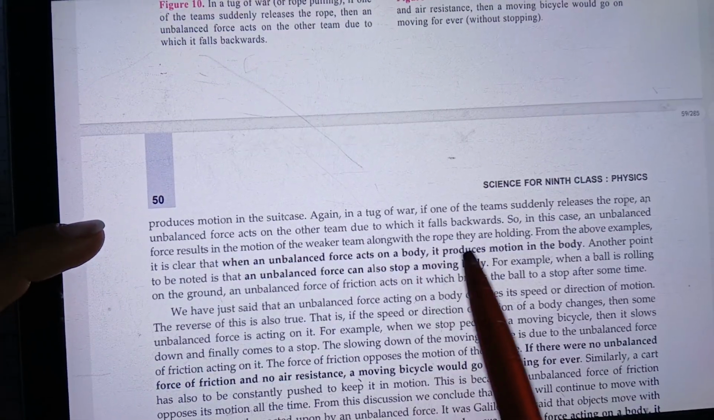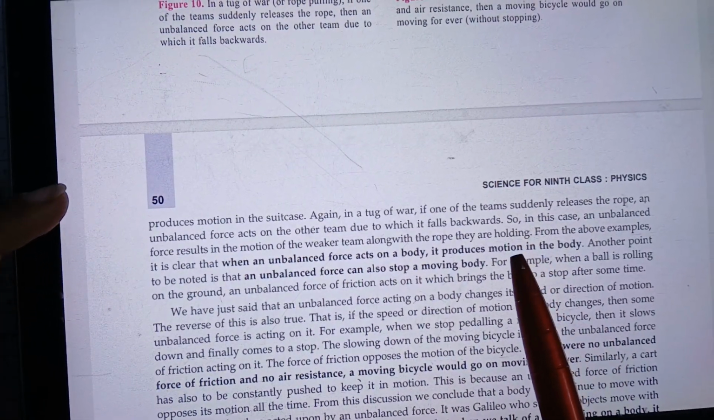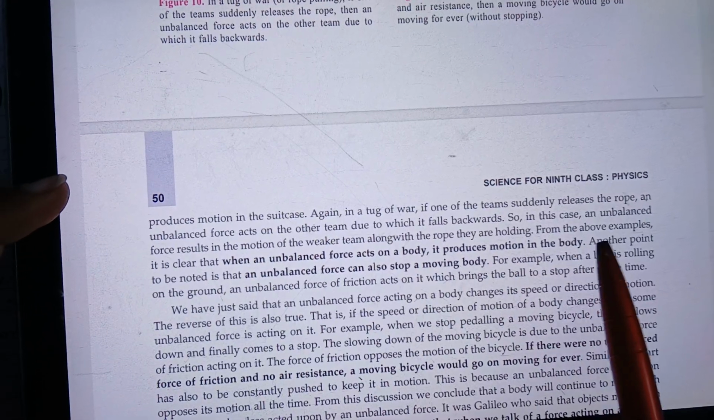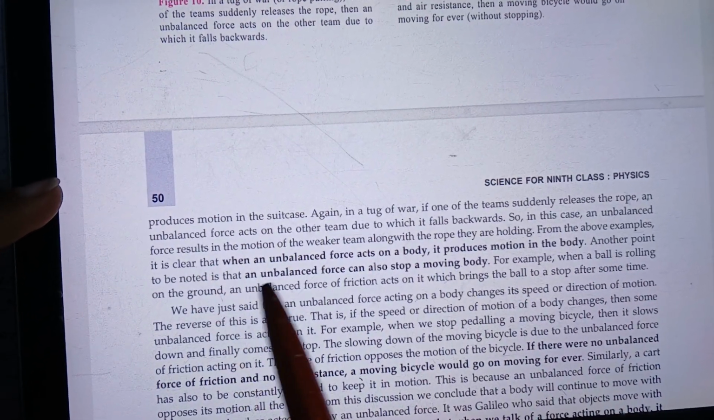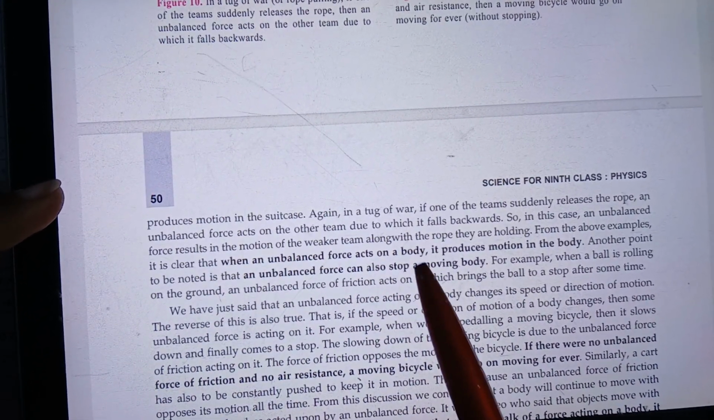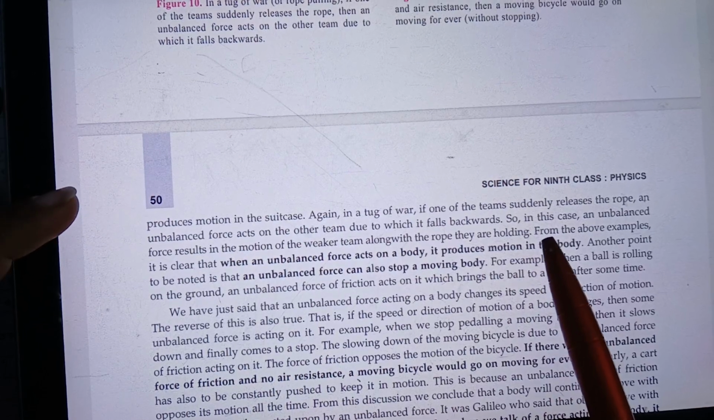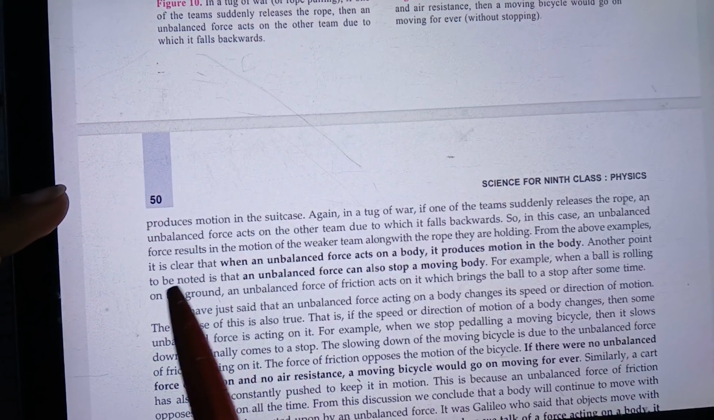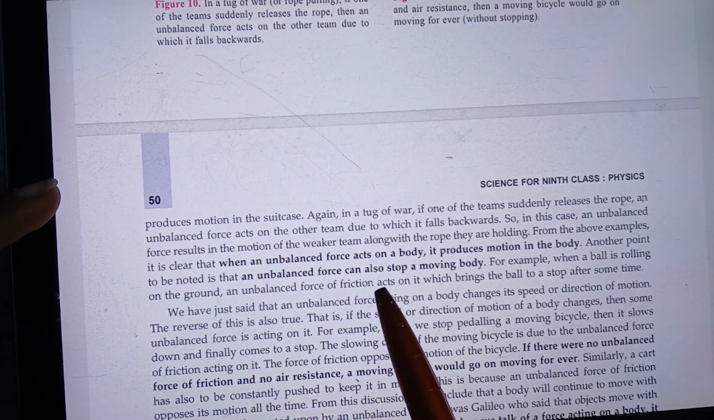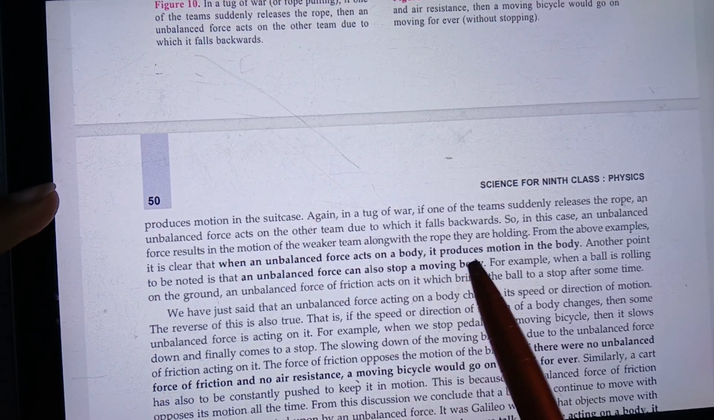Again, in a tug of war, if one of the teams suddenly releases the rope, an unbalanced force acts on the other team, due to which it falls backward. So in this case the unbalanced force results in the motion of the weaker team along with the rope they are holding.